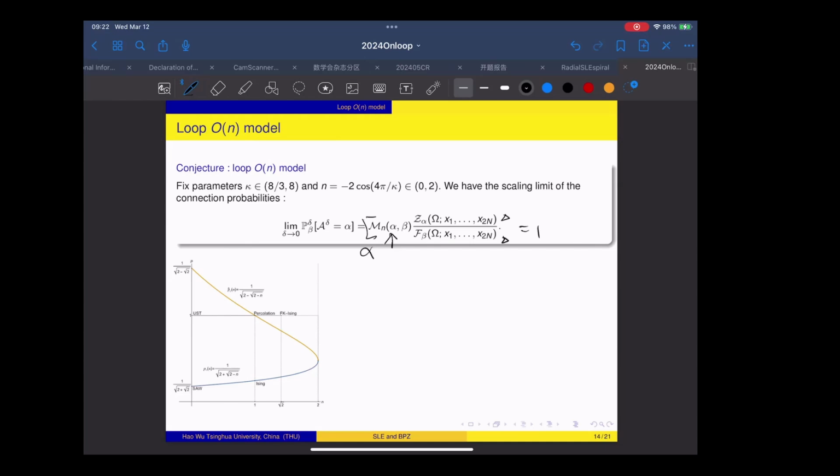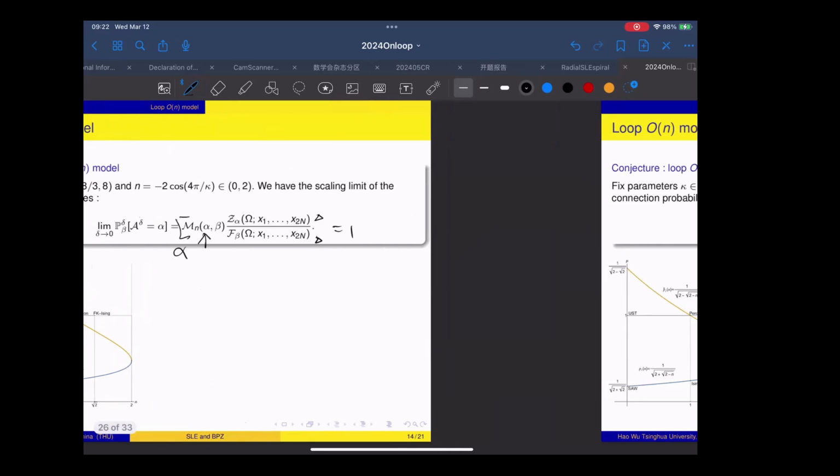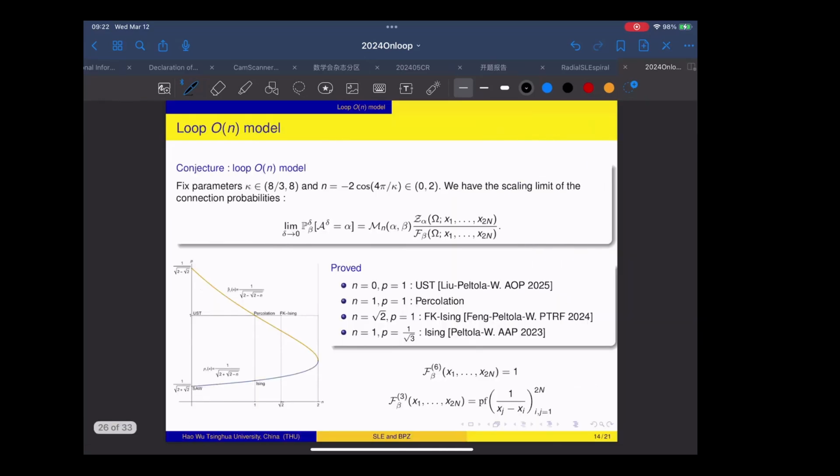And now let us come back to the conclusion. For this conjecture, what is known? Which cases are proved? Recall that for these loop models, the physicists conjecture that they are conformally invariant in the scaling limit. And there are 4 models that we are already able to prove are indeed conformally invariant in the scaling limit.